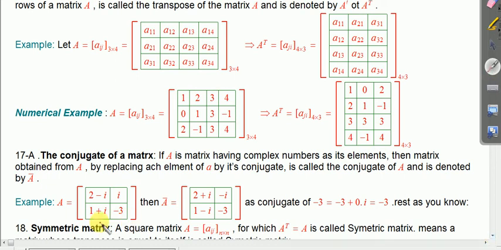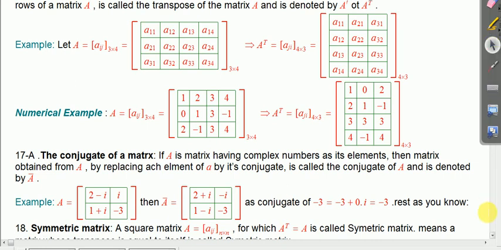For example, I have taken here matrix A: 2 minus i, 1 plus i, minus 3. So the conjugate of it will be 2 plus i, since the conjugate of 2 minus i is 2 plus i; the conjugate of 1 plus i is 1 minus i; and minus 3, which is minus 3 plus 0i, will remain as it is. So it is a conjugate matrix.